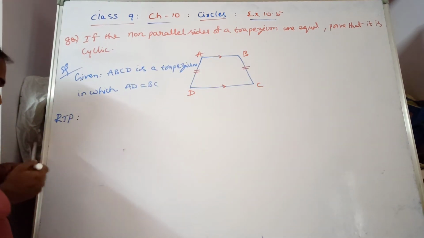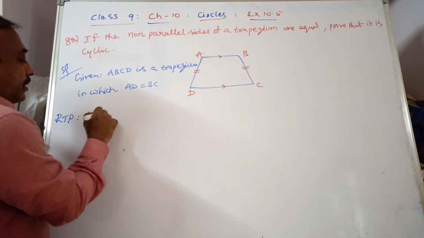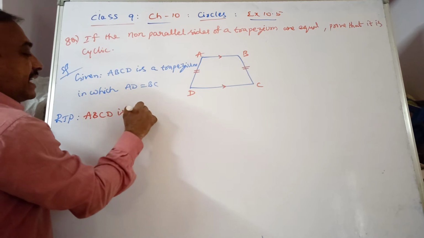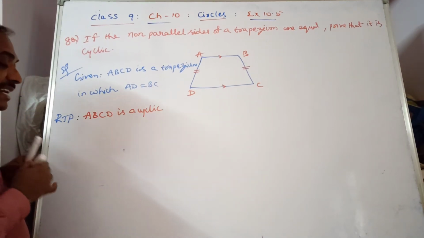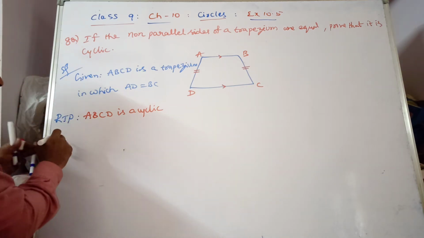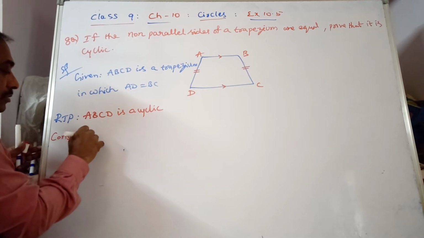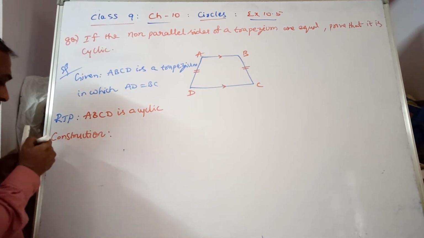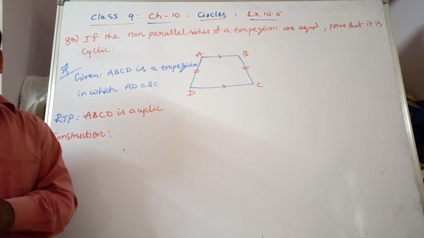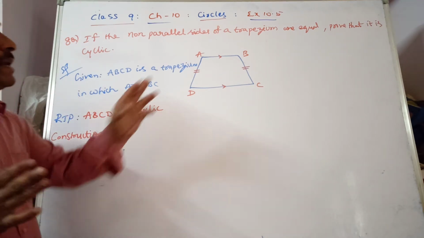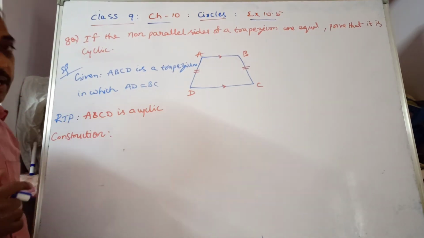We have to prove that ABCD is a cyclic quadrilateral. Now, construction. To prove ABCD is cyclic, the sum of either pair of opposite angles should be 180 degrees. If you can prove that, then it becomes cyclic.